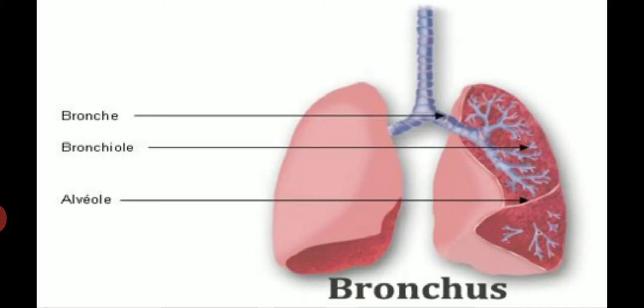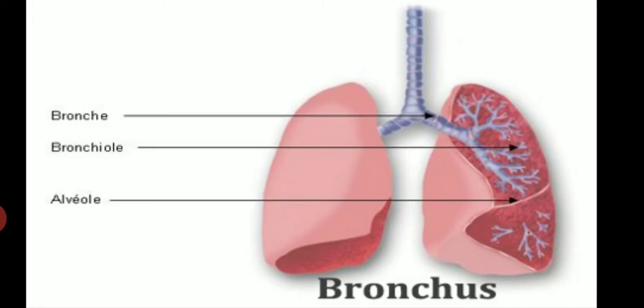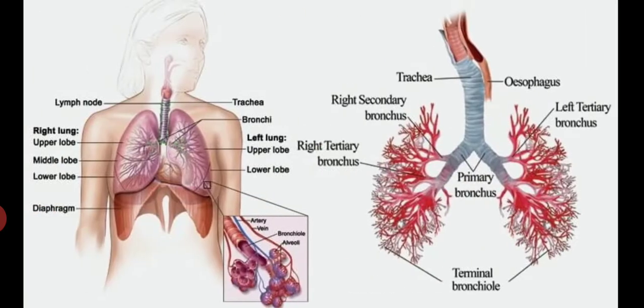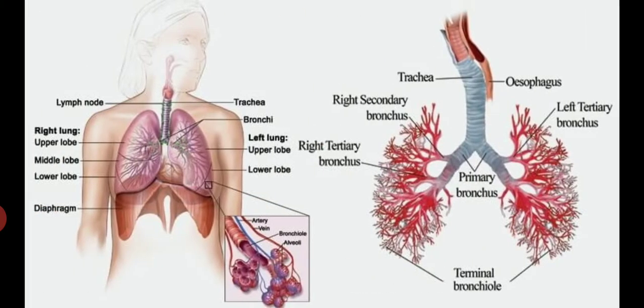This trachea will now divide into tubes. Those tubes are known as bronchi. The bronchi further divide into bronchioles. So this long tube, the trachea, will first divide into two smaller tubes. These two smaller tubes are known as bronchi, and when they further divide into small tubes, those small tubes are known as bronchioles. After that, if you see this diagram, it is very clear how bronchi and bronchioles are present in our lungs.